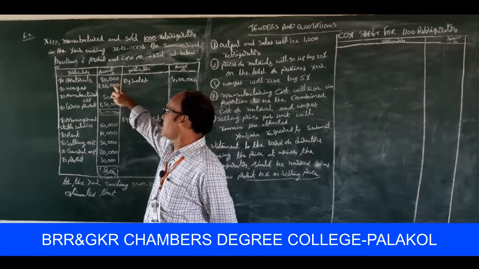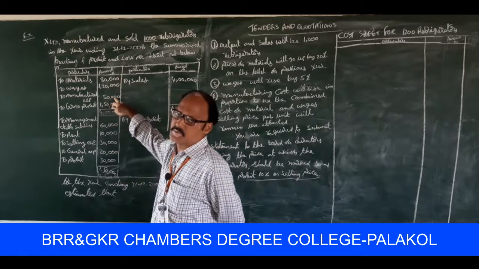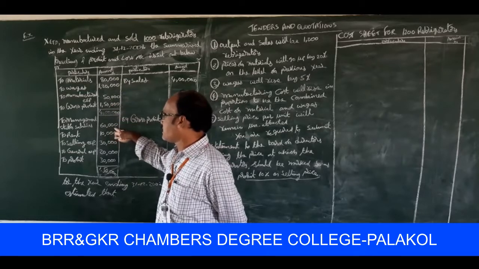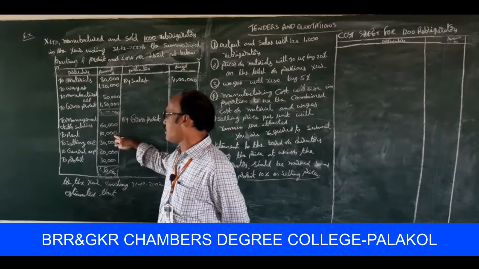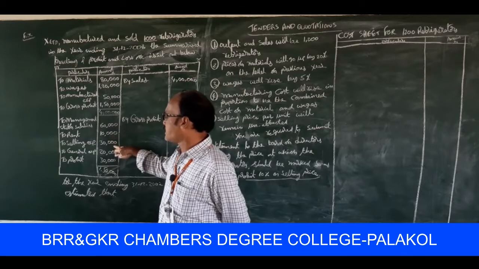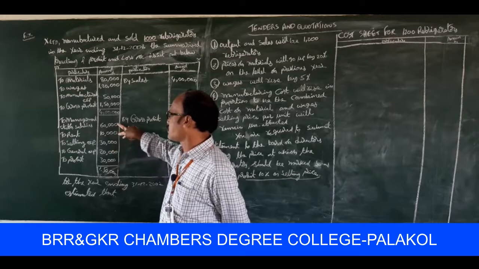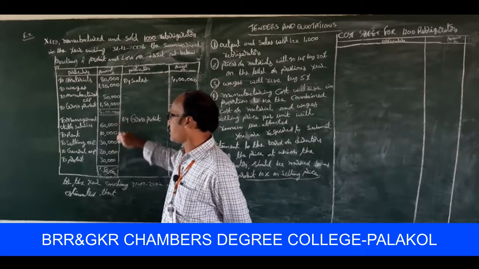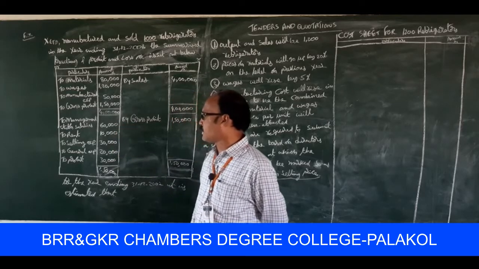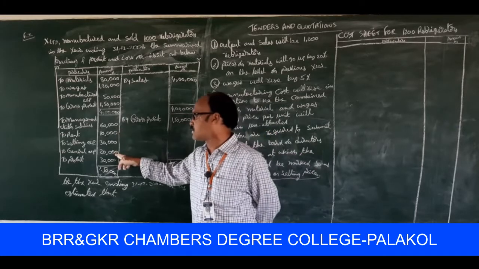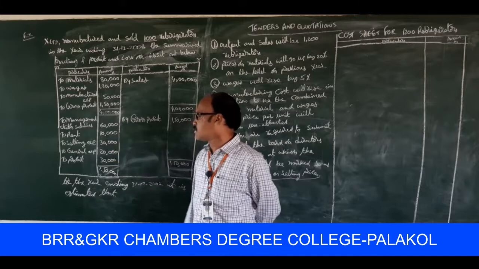Material prime cost, wages prime cost, manufactured expenses, factory overheads, management salaries, office overheads, rent, office overheads, selling expenses, sales and distribution expenses, general expenses. So the three are considered as office overheads: 60,000, 10,000 and 20,000. Total 90,000 to be treated as office expenses. This one is the sales and distribution expense.